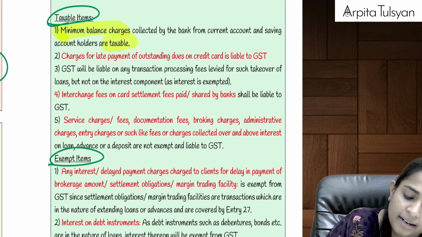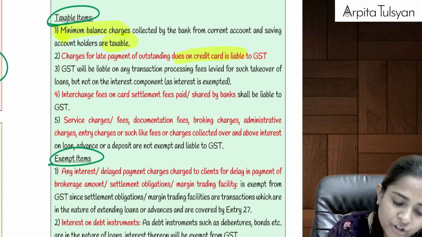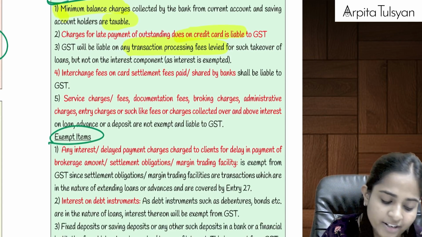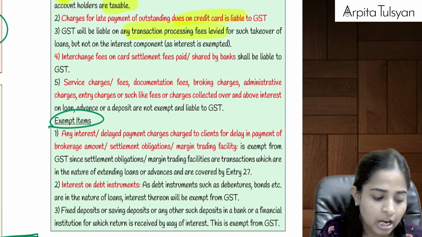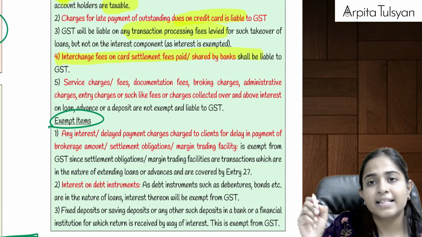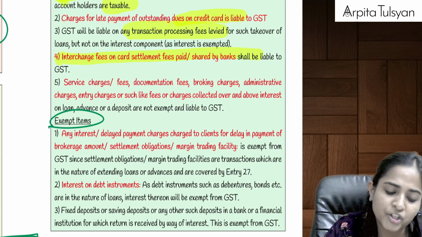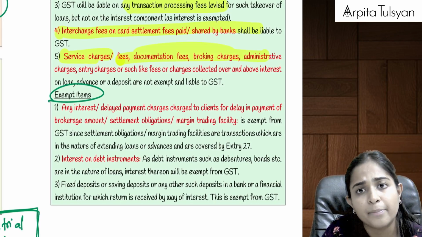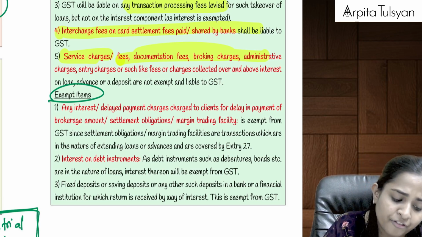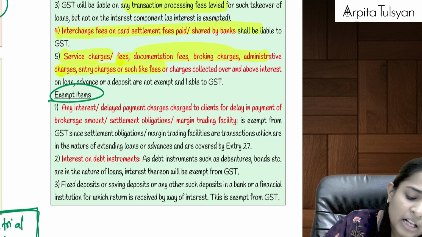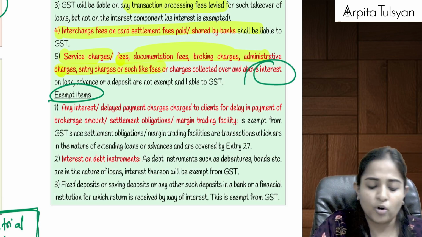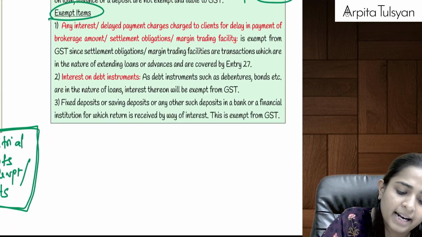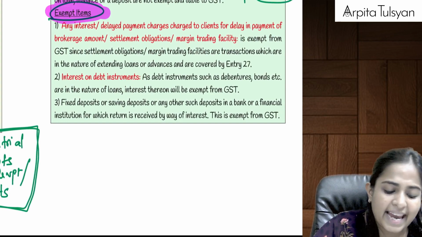Similarly, credit card interest is totally liable to GST. Processing fees charged by the bank, transaction charges charged by the bank, are always liable to GST because that is not interest. Similarly, card settlement charges between two banks are fully liable to GST. Any service charges, broking charges, admin charges, processing fees, transaction fees, entry charges, anything which is not interest is not exempt from GST and will be liable for GST, right?